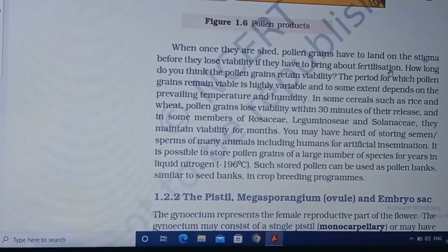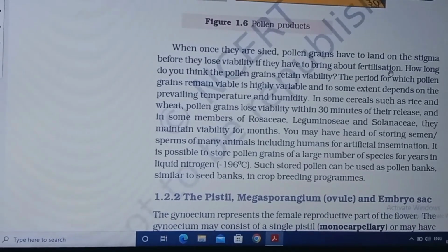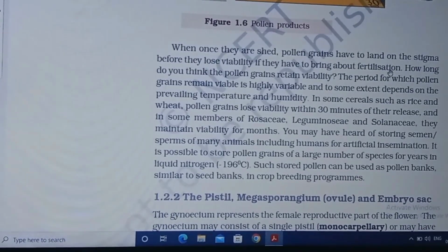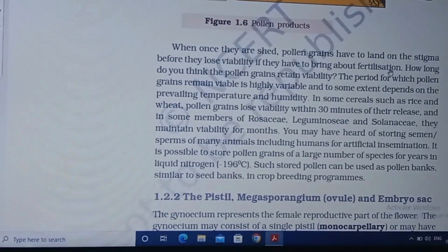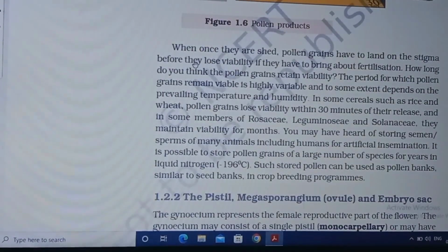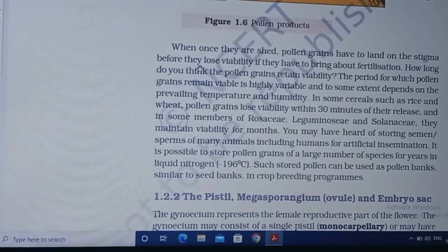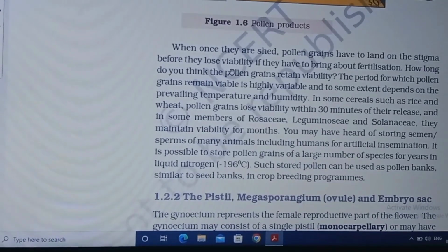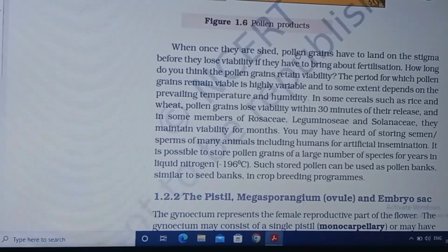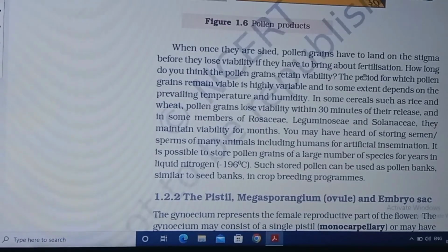The meaning of this sentence is, once the pollen grains are shed onto the stigma by wind or by some insects, they have to land before the loss of viability, because when they lose viability, no fertilization takes place.